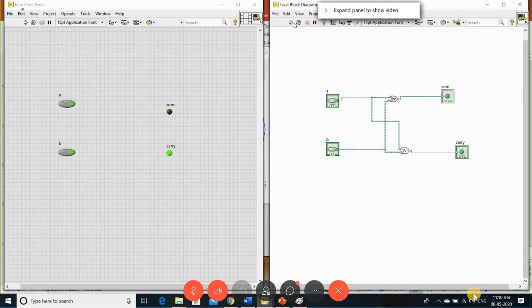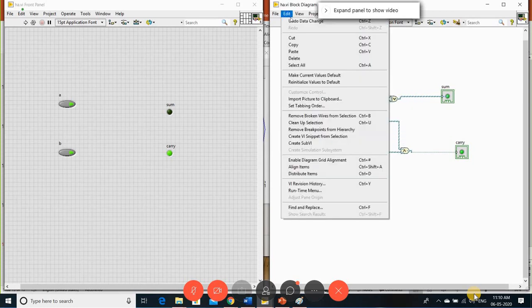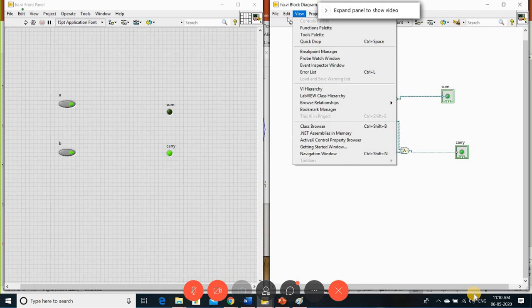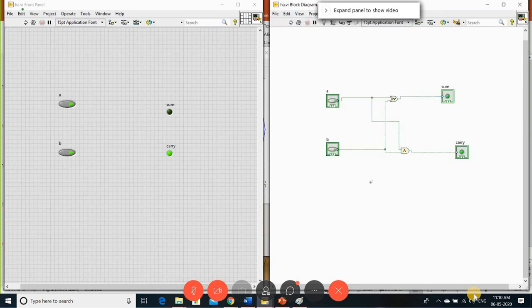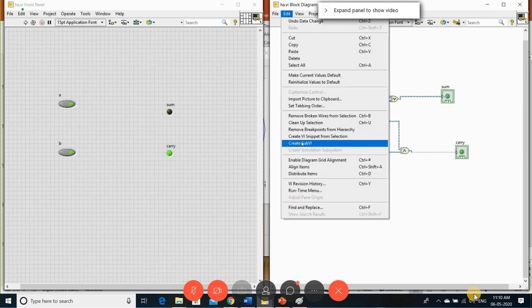Okay, and then go to Edit. There is a Create SubVI option. I'm repeating once again. Once you have done the program, whichever part of that program you want to reuse, choose that part. This is the part I want to reuse. So I selected that, go to the Edit button, and there is Create SubVI. I'm creating the sub VI.